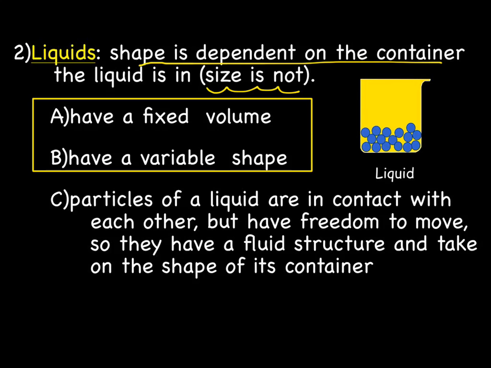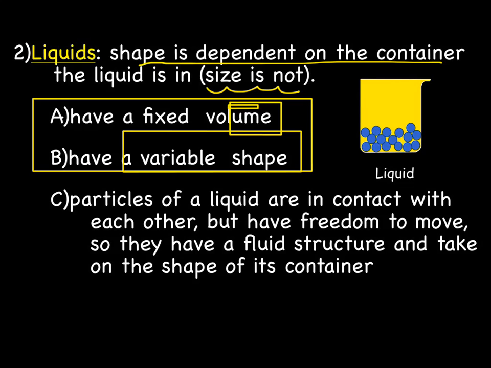So if we now use, as our example, water in a cup, say I have exactly 1 cup of water in a cup. Well, then I have a cup of water that's cup-shaped. If I take that water and dump it out on the table, I still have a cup of water, but it's no longer cup shape, it's now table shape. So the amount or volume of water remains the same, but the shape is variable. The shape of the liquid is the shape of the container it's in.